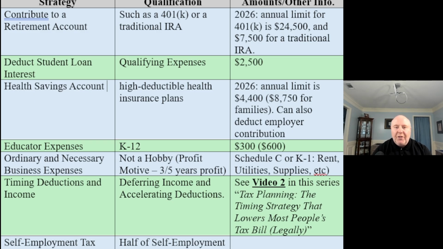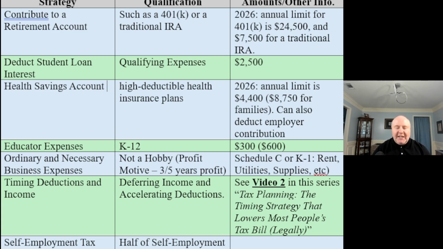Okay, so these are all things that we're trying to do in order to reduce our AGI, so that way we're not phasing out on some of our deductions or credits, and it's helping us reduce our marginal tax rate in the current year and our taxable income. So this is what we're dealing with, managing our AGI.